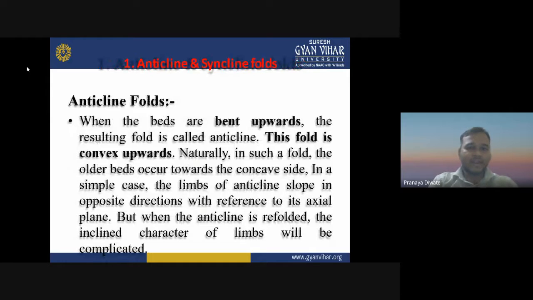Then we have anticline and syncline folds. When the beds are bent upward, the resulting fold is called an anticline. This fold is convex upward. Naturally, in such a fold, the older beds occur toward the concave side. In a simple case, the limbs of an anticline slope in opposite directions with reference to its axial plane. But when the anticline is refolded, the inclination of the limbs will be complicated.